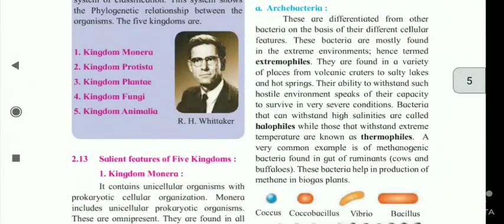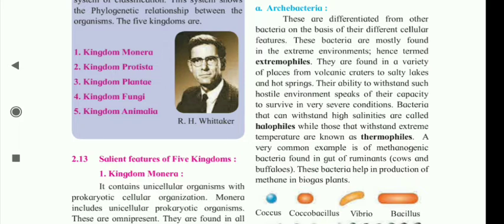Archaebacteria. These are differentiated from other bacteria on the basis of their different cellular features. These bacteria are mostly found in extreme environments, hence termed extremophiles. They are found in a variety of places from volcanic craters to salty lakes and hot springs.